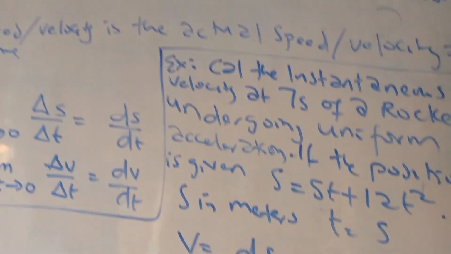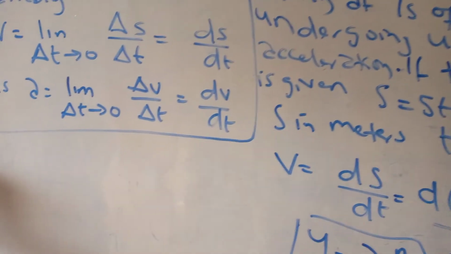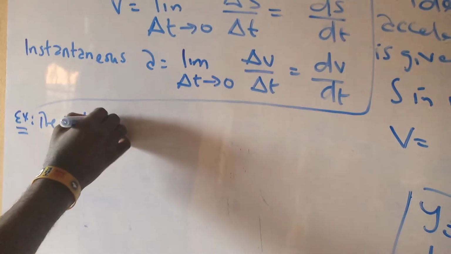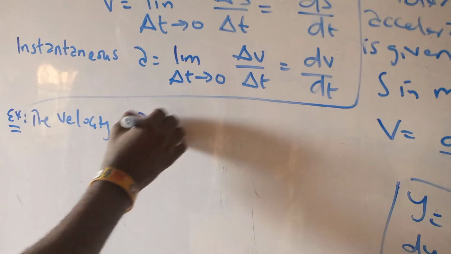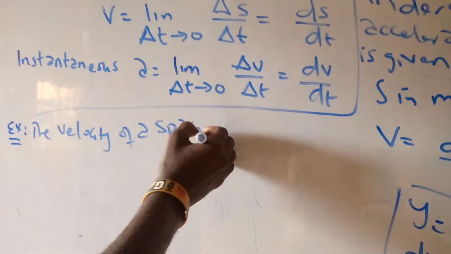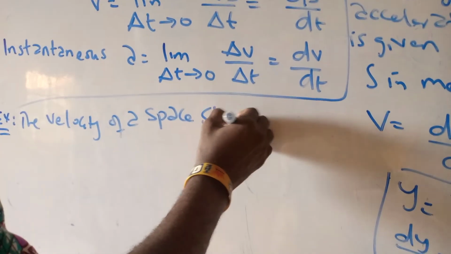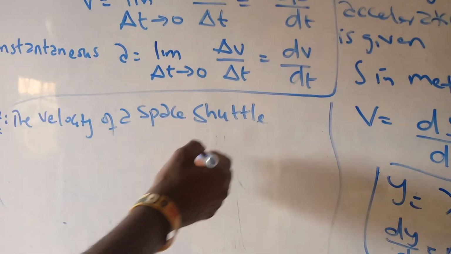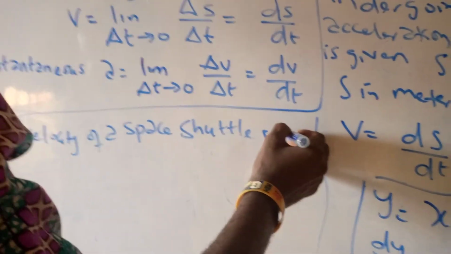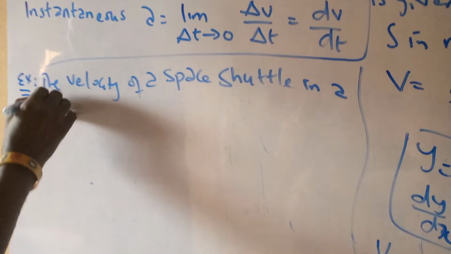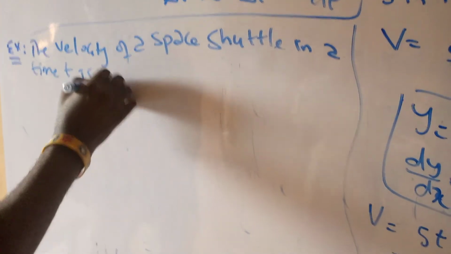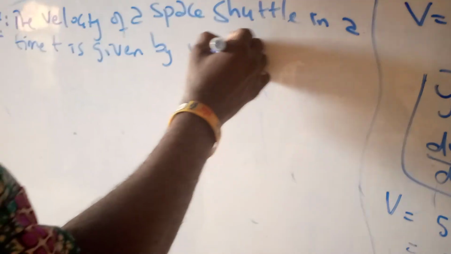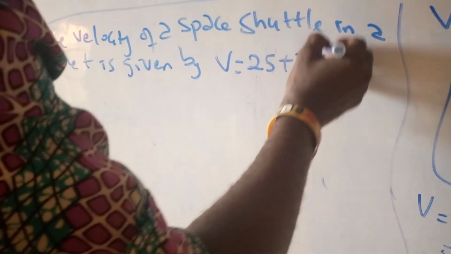Let's quickly see another example before we call it a day. The velocity of a space shuttle in a time t is given by v equals 25 plus 3t squared.